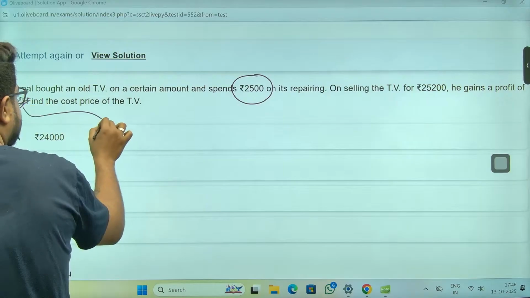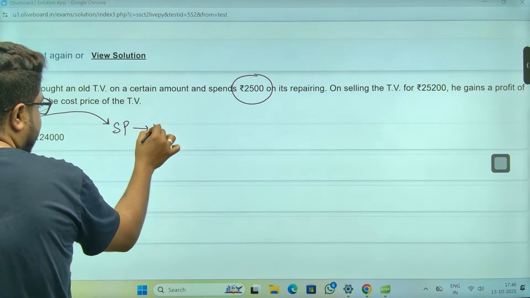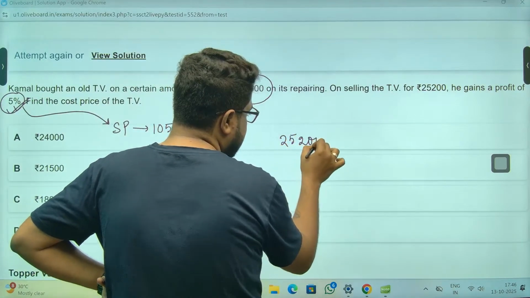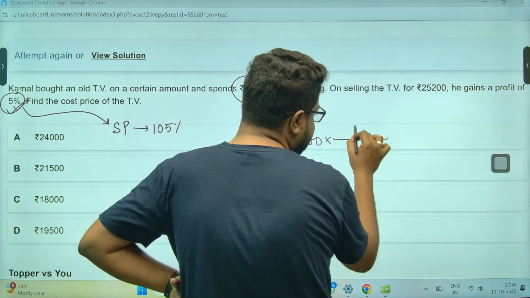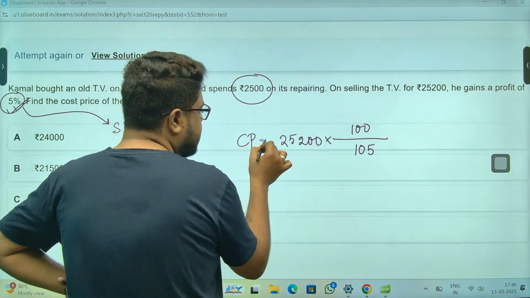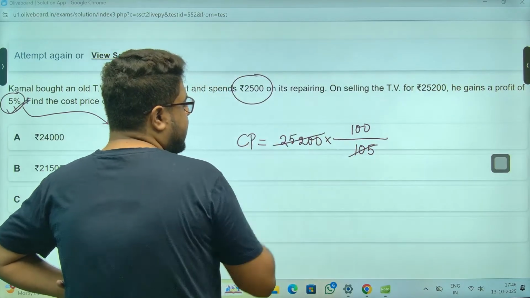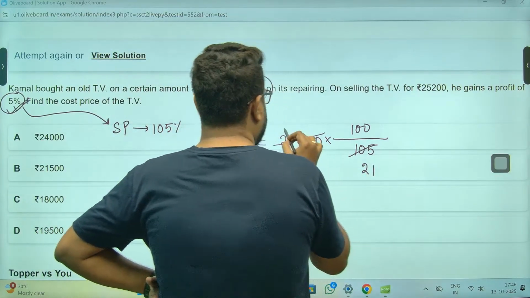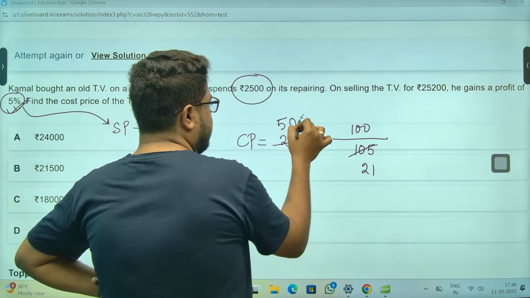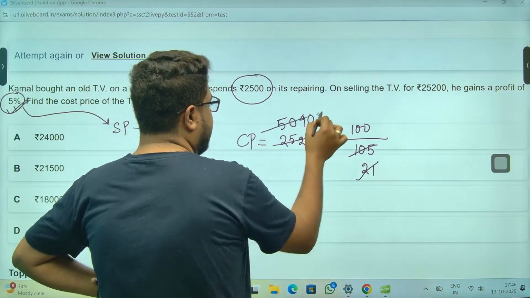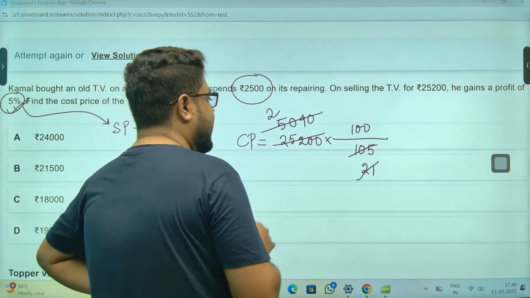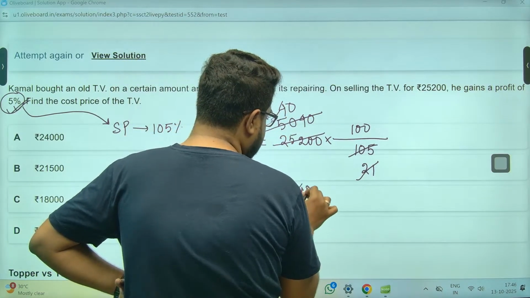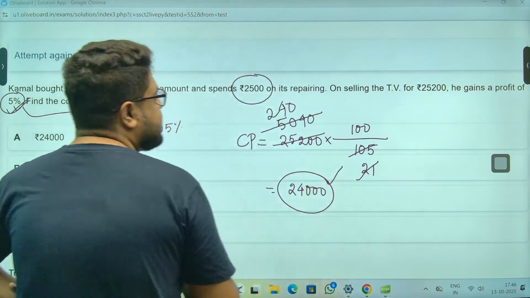Chalo, 5% profit meaning SP will be 105%, and CP will be 100%. This way I'll get my CP. Sir, 105 divided by... 21. 5 fives are 25, 21 twos are 42, 84, meaning 24,000 rupees. This is the CP. This is the CP.